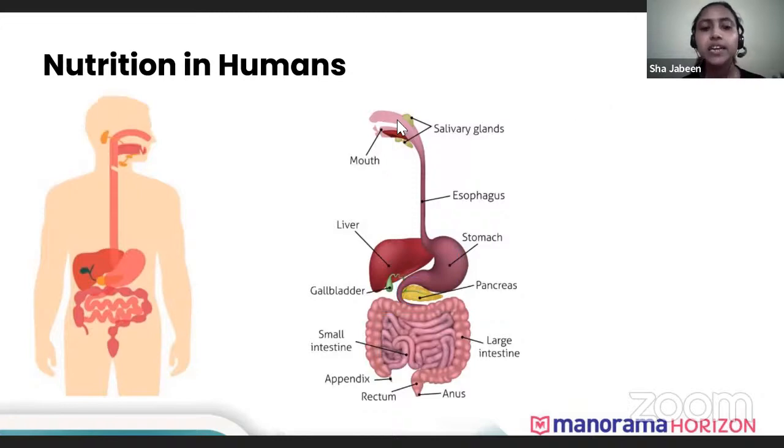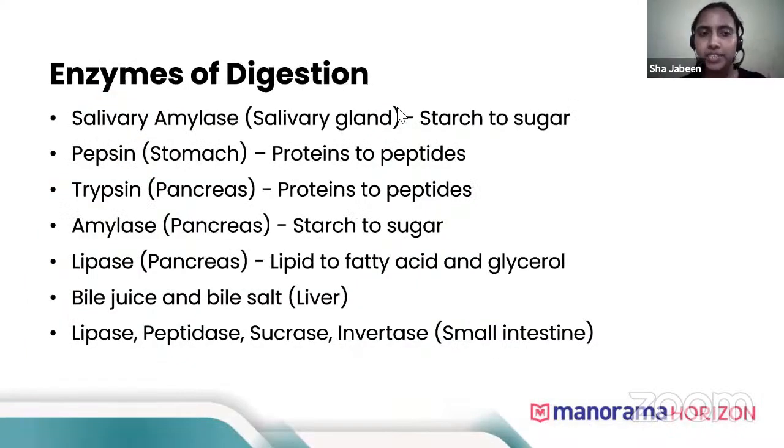See, these are the enzymes of digestion. You can take a screenshot of the slide. These are the important enzymes of digestion. One is salivary amylase. Salivary amylase is secreted by the salivary gland. What it does is convert starch to sugar. I have seen many questions being asked from this point, from the enzyme part, so you can just take a screenshot and keep it.